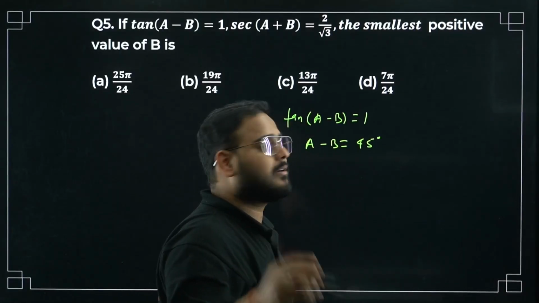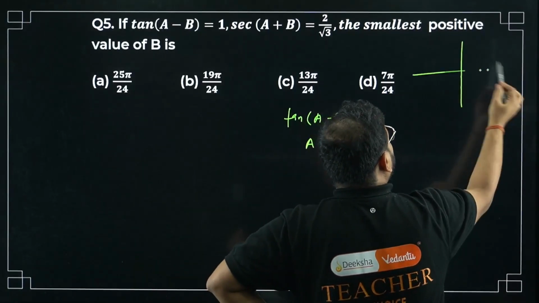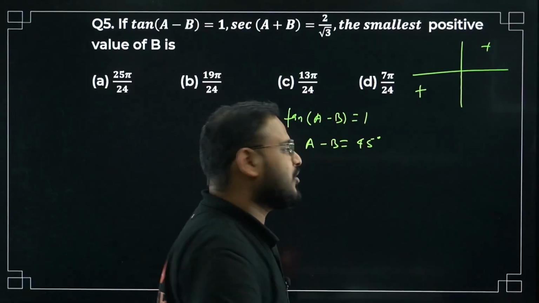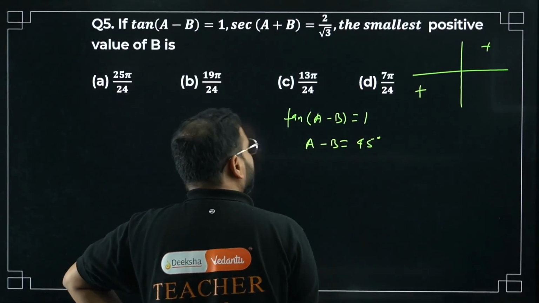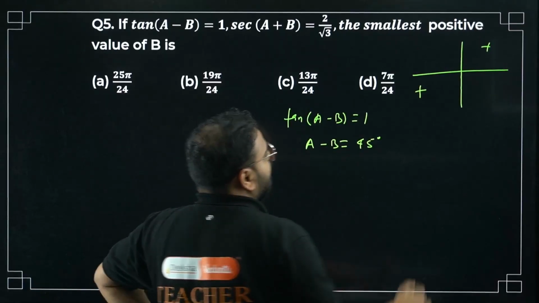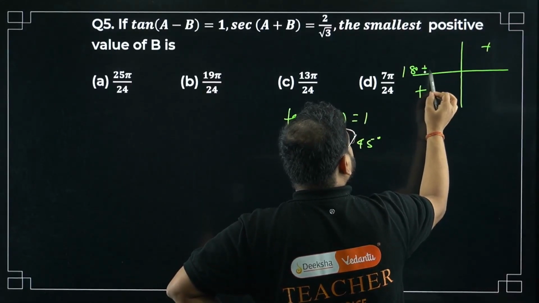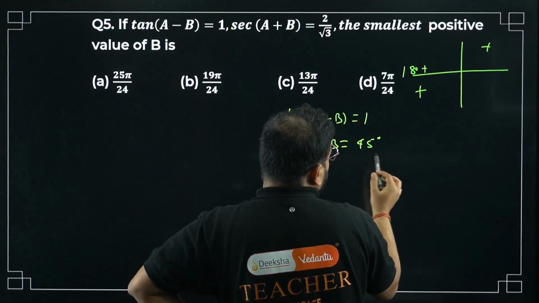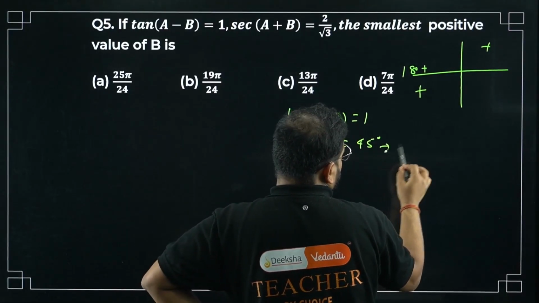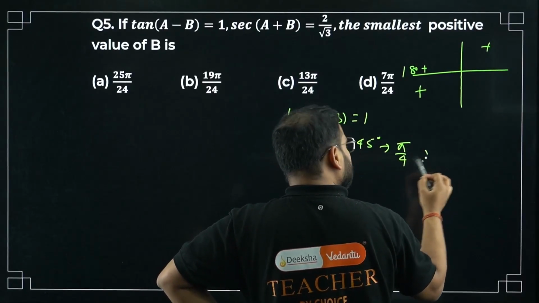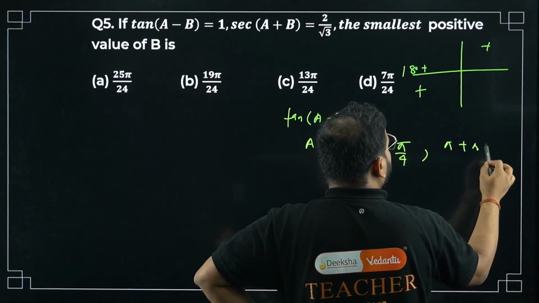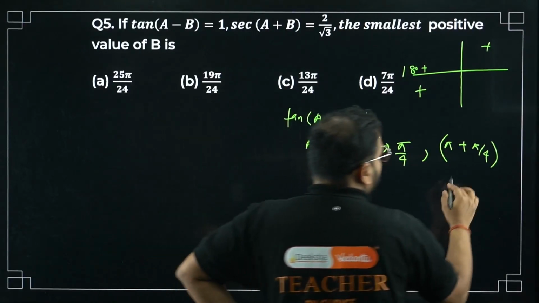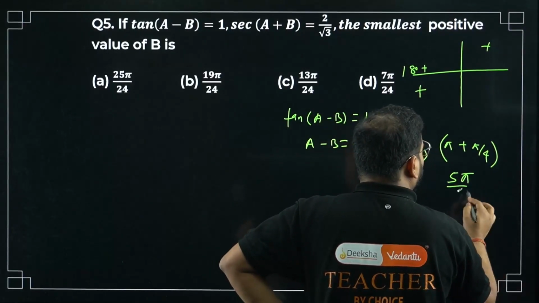Tan is positive where? Check here. Quadrant rule. Tan is positive here or here. It means either 45 or what is it going to be? This is going to be 180 plus 45, no? So I can write like this. 45 is basically pi by 4, or pi plus pi by 4, same value. How much is that going to be? 5 pi by 4.